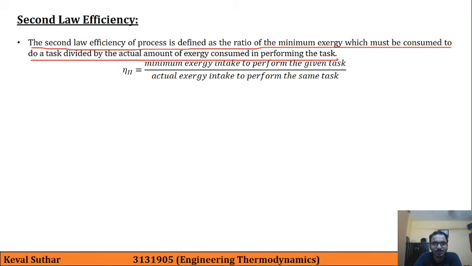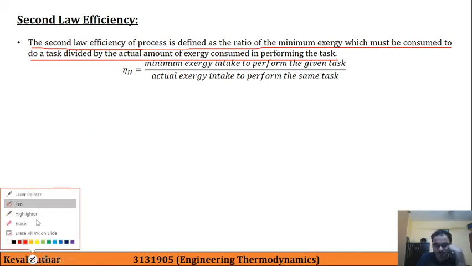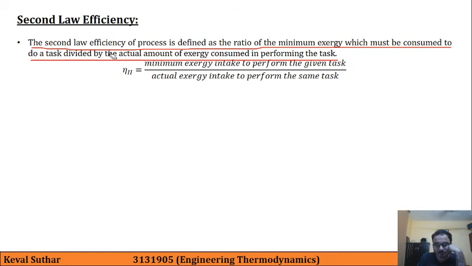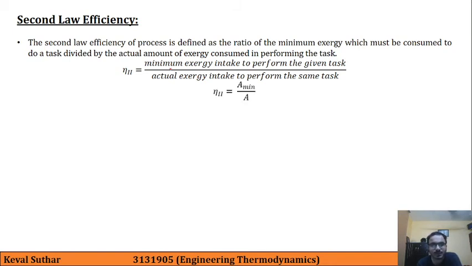So it is the ratio of this. Here in the numerator we have the minimum exergy intake to perform a given task divided by the actual exergy intake to perform the same task. So second law efficiency is given by A minimum upon A, where A is availability or exergy.